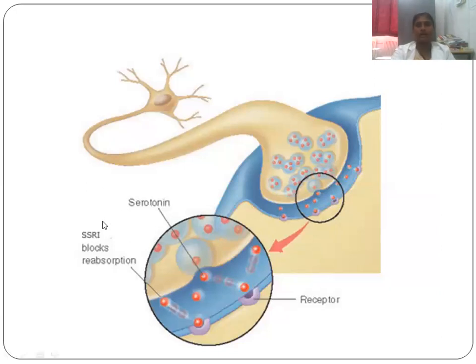And this is an SSRI, a serotonin reuptake transporter inhibitor, for example fluoxetine. Look at it: the serotonin comes out, acts on the receptor, and the reuptake is inhibited by fluoxetine. The serotonin reuptake transporter is inhibited, so serotonin concentration is increased. So this can be used as an antidepressant.